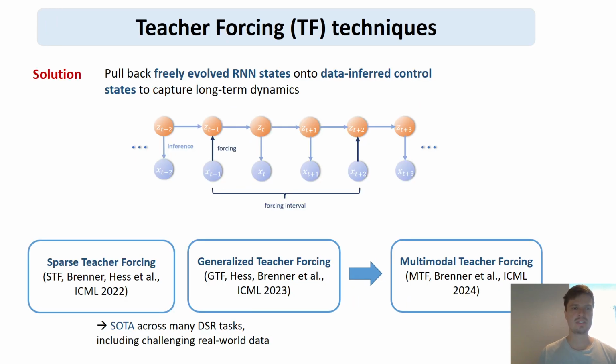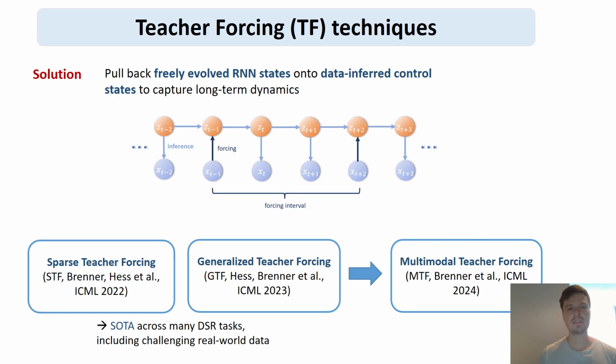The good news is that this gradient explosion can be remedied by so-called teacher forcing techniques, where the idea is that during training, we freely evolve RNN states, but we pull them back in a specific way onto data-inferred control states. And that allows us to both capture long-term dynamics, but also to avoid these exploding gradients.